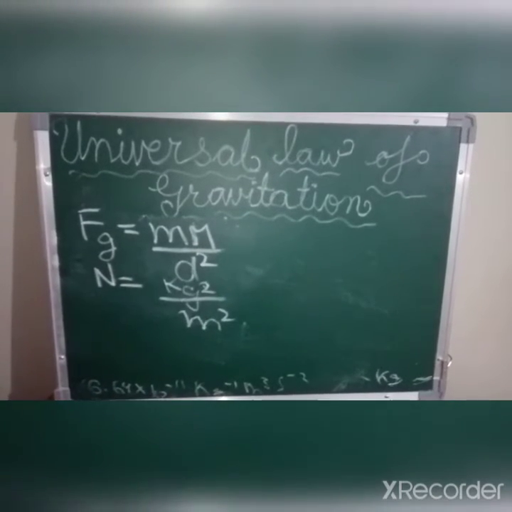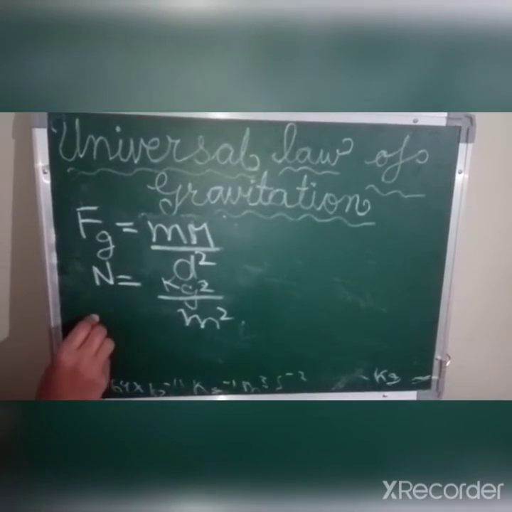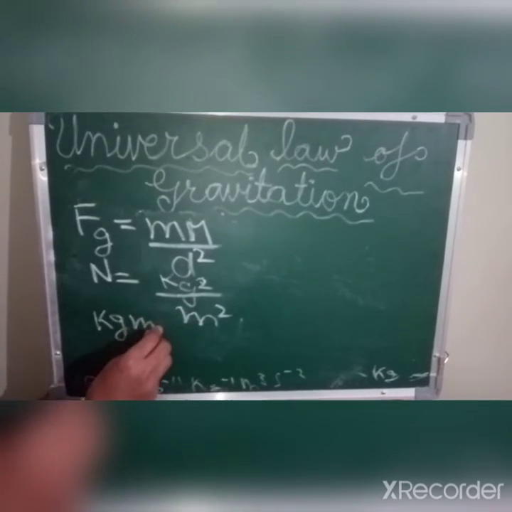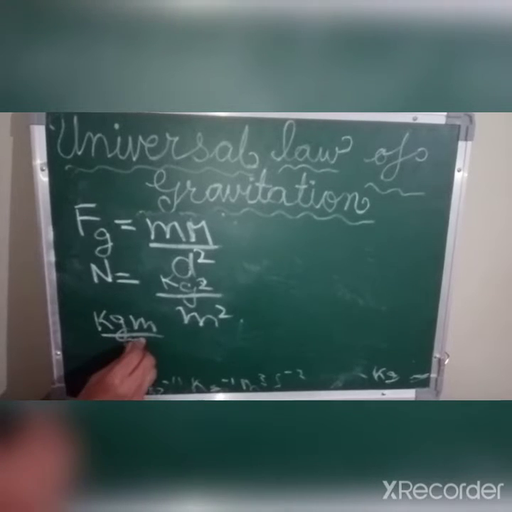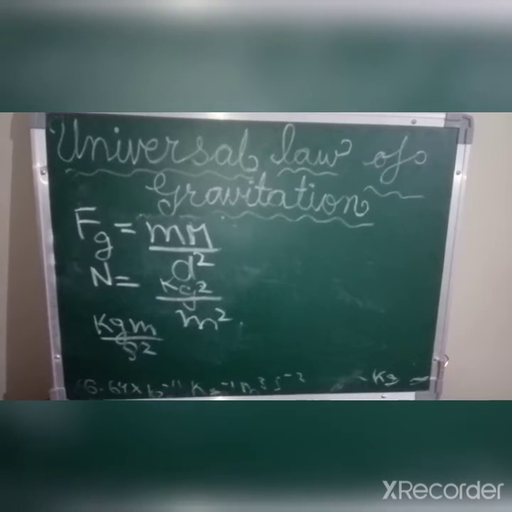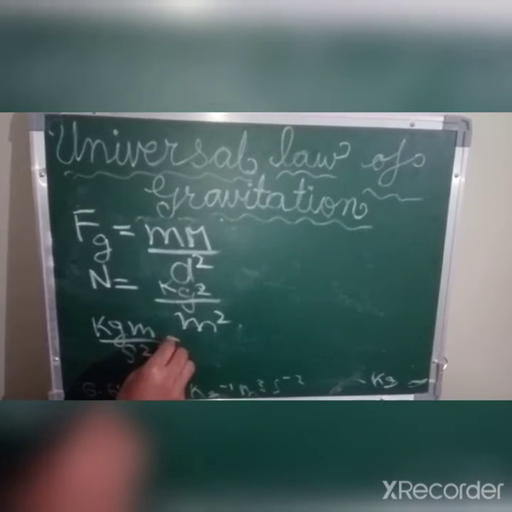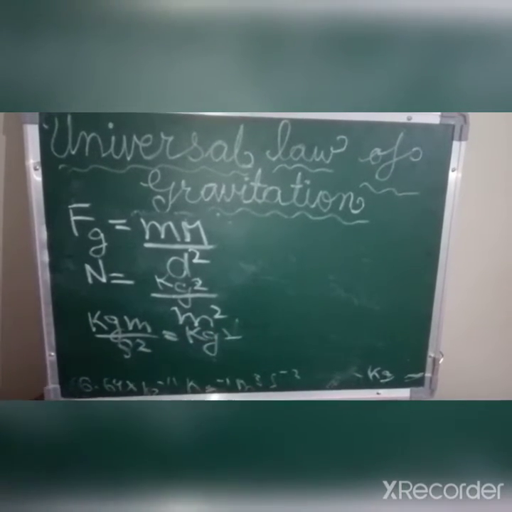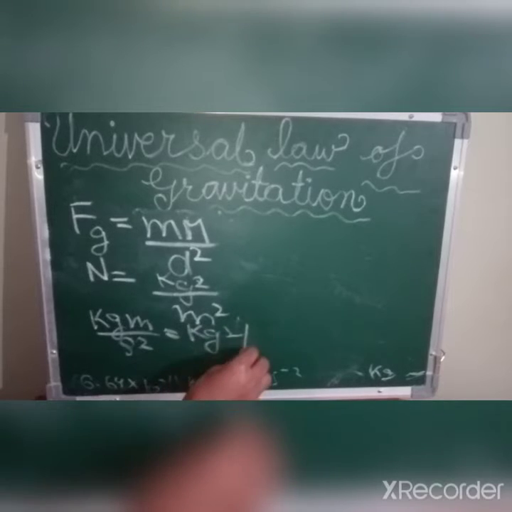So then the unit of force Newton we can further write as kg meter per second square. The unit of force is kg meter per second square equal to kg square upon meter square.